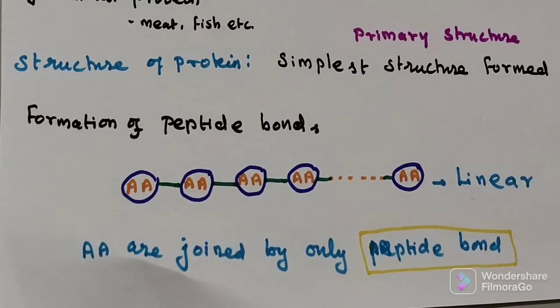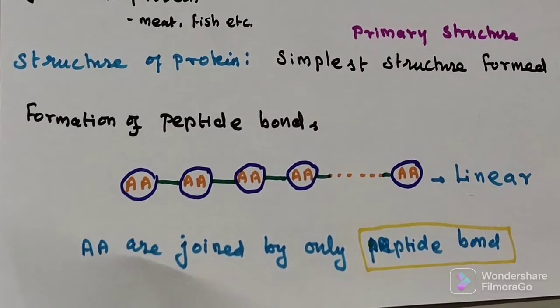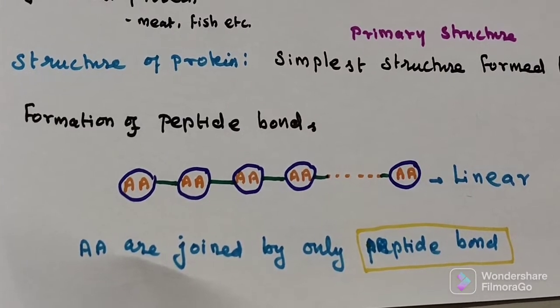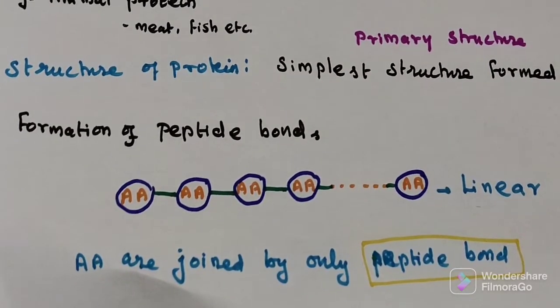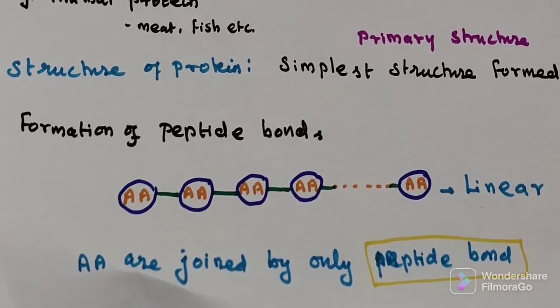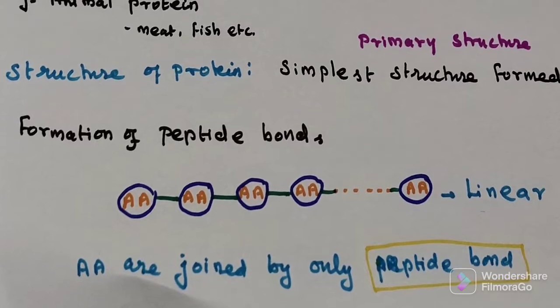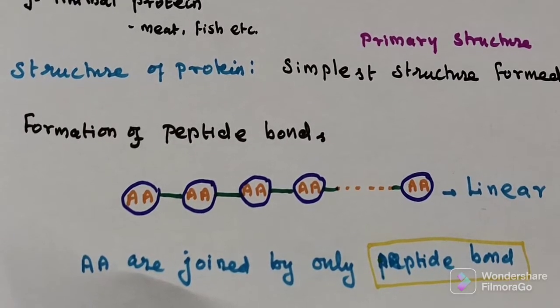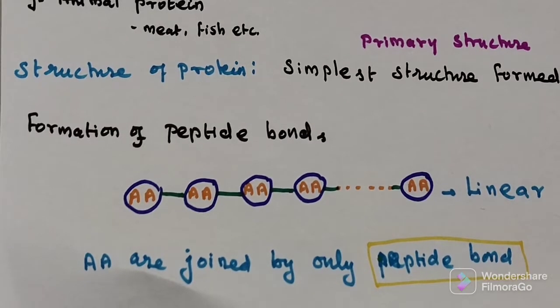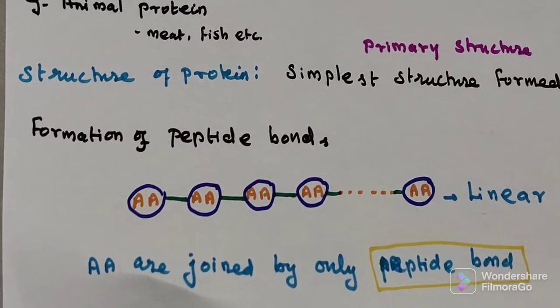Another important thing about primary proteins: they are normally non-functional, except insulin. Insulin is a primary structure protein but specifically functional, otherwise all other primary proteins are non-functional.